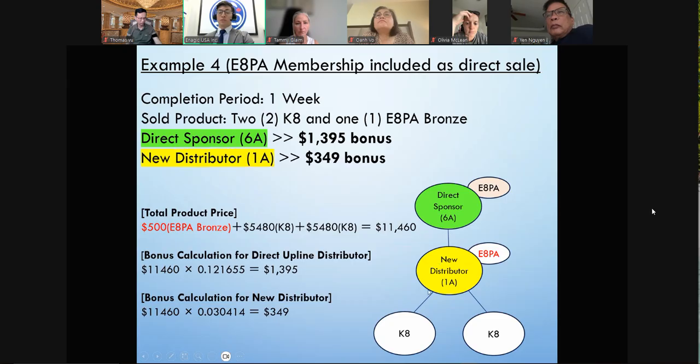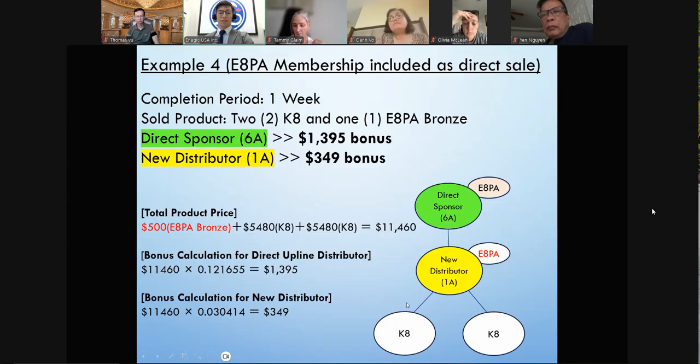The new distributor just came into Enagic and decides to go fully in on this campaign. They sell 2 products. For this scenario, we're just going to use K8. They sell 2 K8. By the way, I will cover this later, but it can also be self-purchase. Self-purchase user accounts are all accepted for this campaign. So the new distributor sells 2 K8 and purchases an EAPA membership. The EAPA membership is not necessarily a sale, it's a membership program attached to yourself.